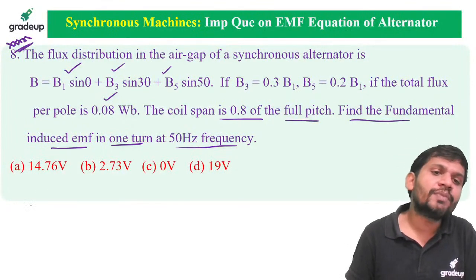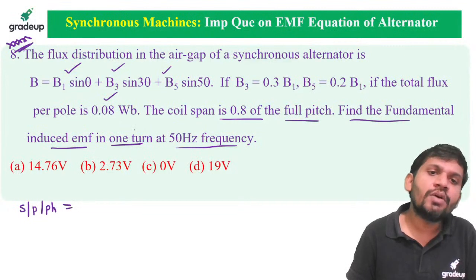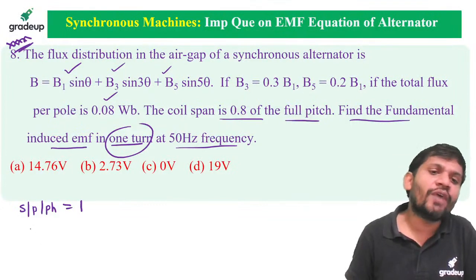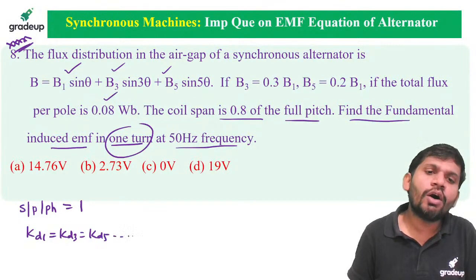Yes friends. One turn means slots per pole per phase is 1. If the slots per pole per phase is 1, KD1, KD3, KD5 and so on, KDn is equal to 1.